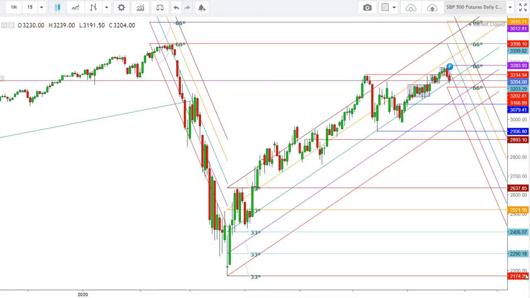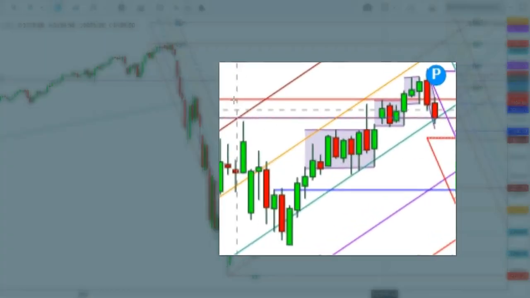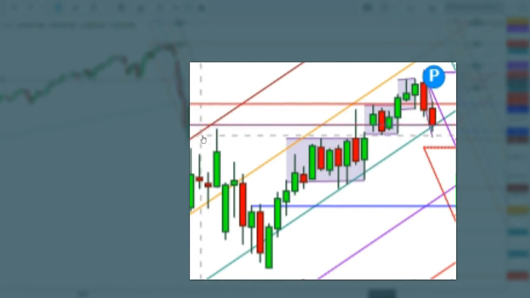to the levels of 3234, which they tested on June 8, 2020, and once again the S&P 500 futures showed a steep fall from these levels and tested the lows of 2936 on June 15th. So here you can see the S&P 500 futures tried to consolidate amid this zone and once again found a breakout from these levels on July 15th, but could not go much higher and faced stiff resistance at the levels of 3272. And here you can see that on Thursday and Friday the S&P 500 futures showed a lot of